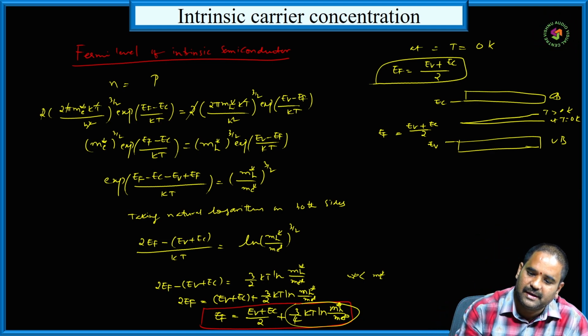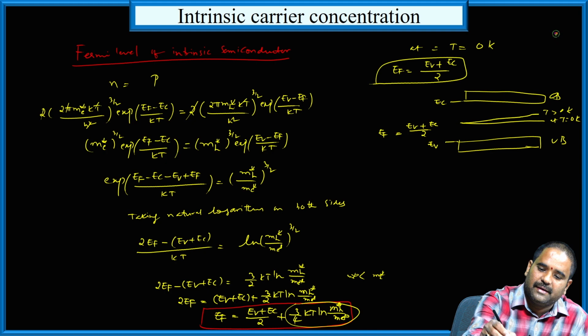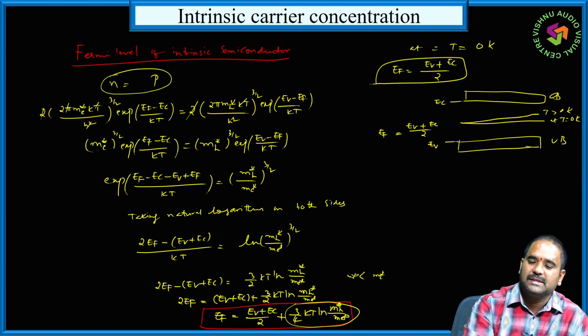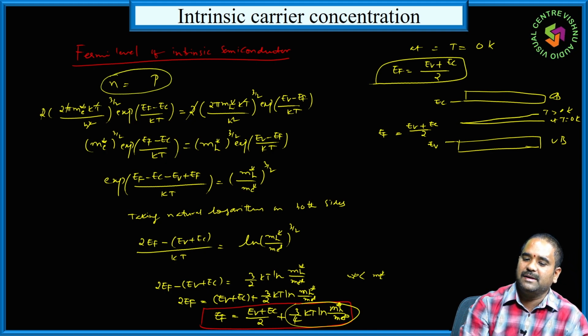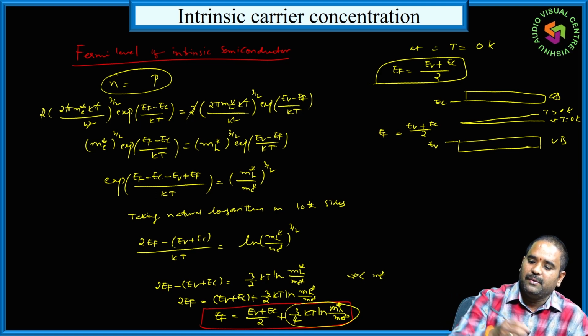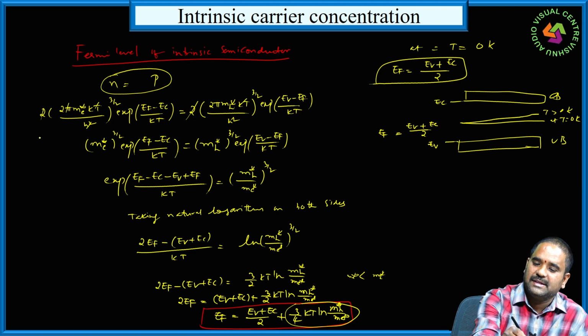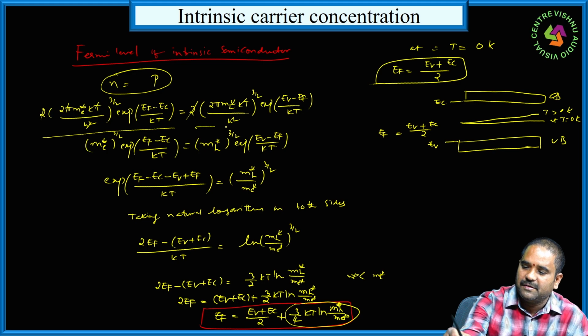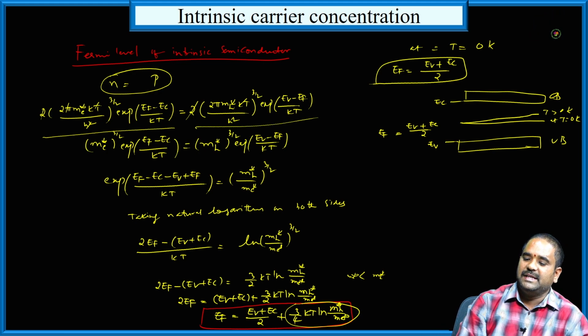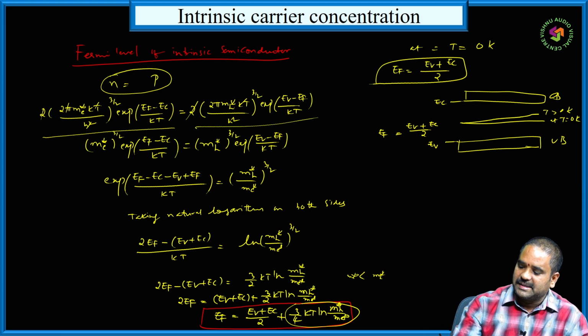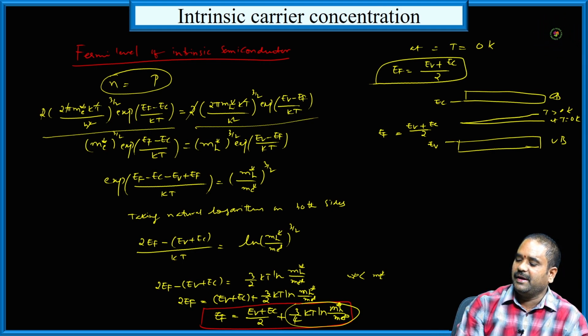So this is about Fermi level in intrinsic semiconductor. Very simple, easy to derive. First we take the density of electrons in conduction band equal to density of holes in valence band. Just by equating them, we get the final expression: EF is equal to (EV plus EC) by 2 plus 3 by 4 KT log MH star by ME star.